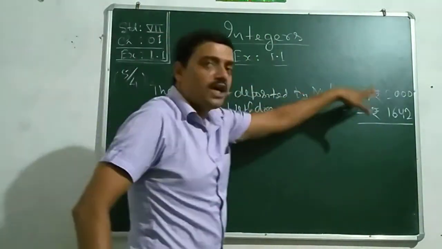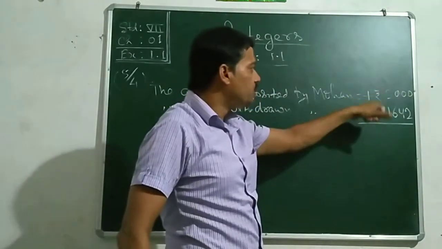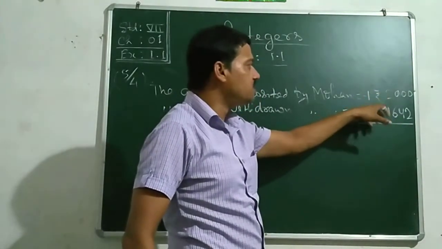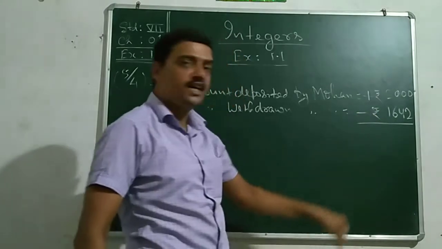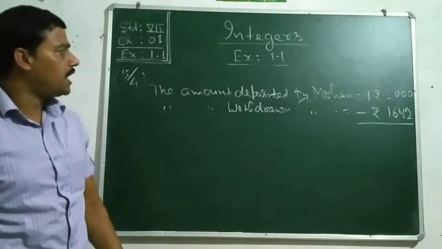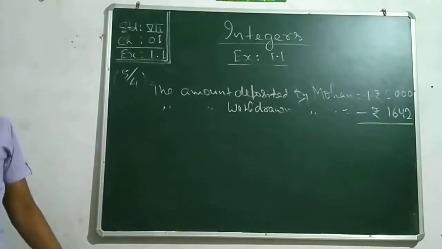Of course, if you calculate them, see the value of which number is greater, positive or negative, then we will find that the value of the positive integer is greater.